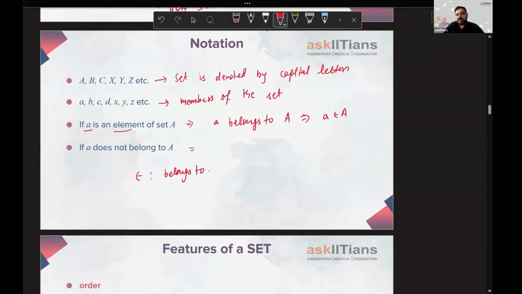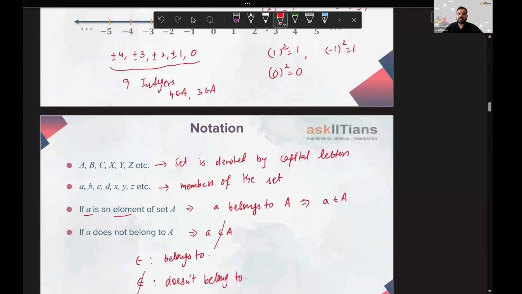We'll write the belongs to symbol and we'll strike through it. When we strike this, it means doesn't belong to. So if I have to write that 5 doesn't belong to this, I will write 5 doesn't belong to A. Right? So I hope we are clear till here.